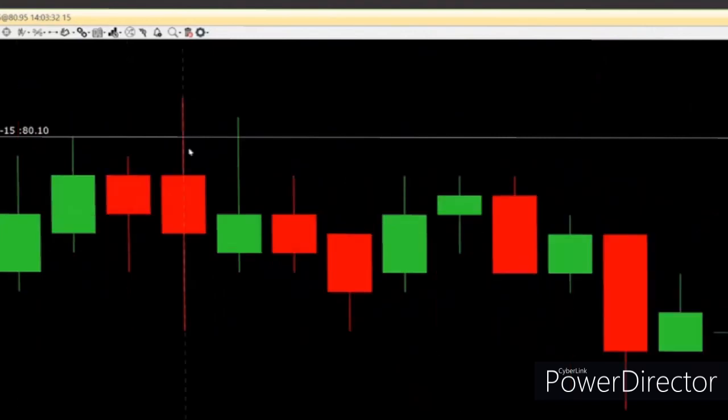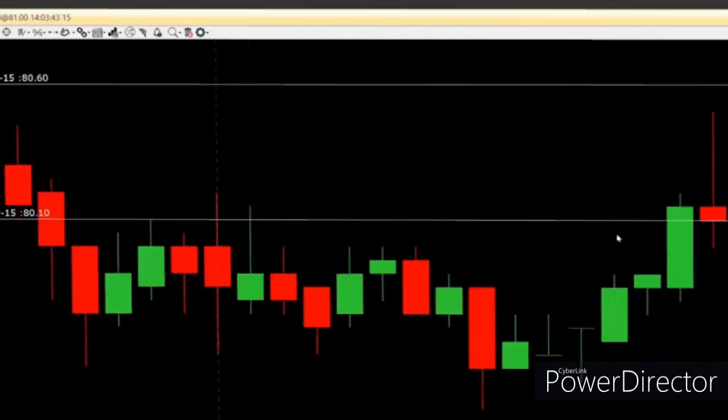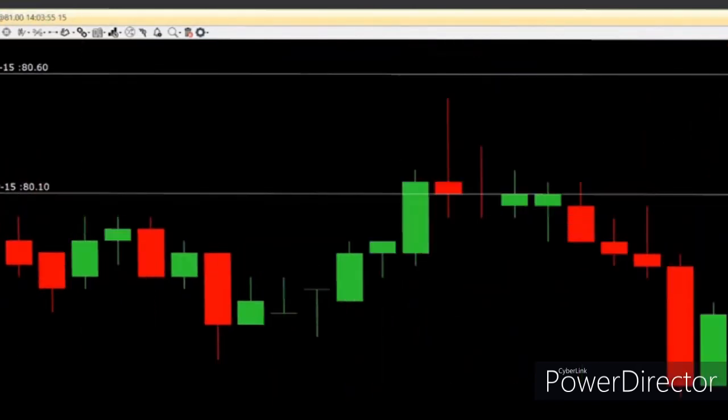So over here also prices have used the basing area as a resistance. Prices have come within the basing area. I can expect that the prices might not break the basing area and go up, but they might take a turn and go down, and possibly I might take a short sell over here and see. So prices used this basing area as a resistance, took a turn and went down.